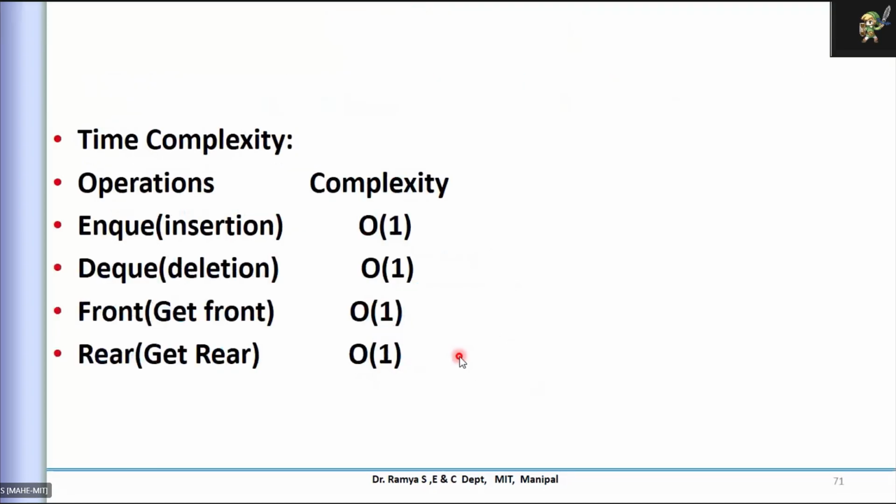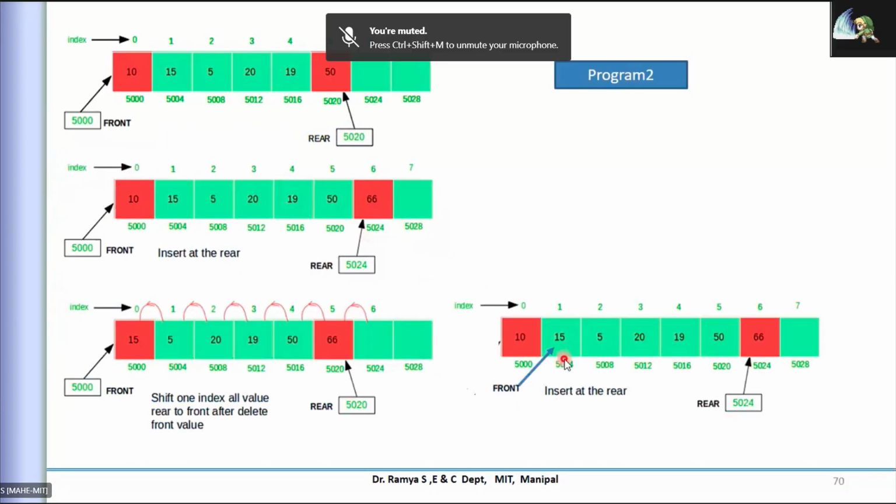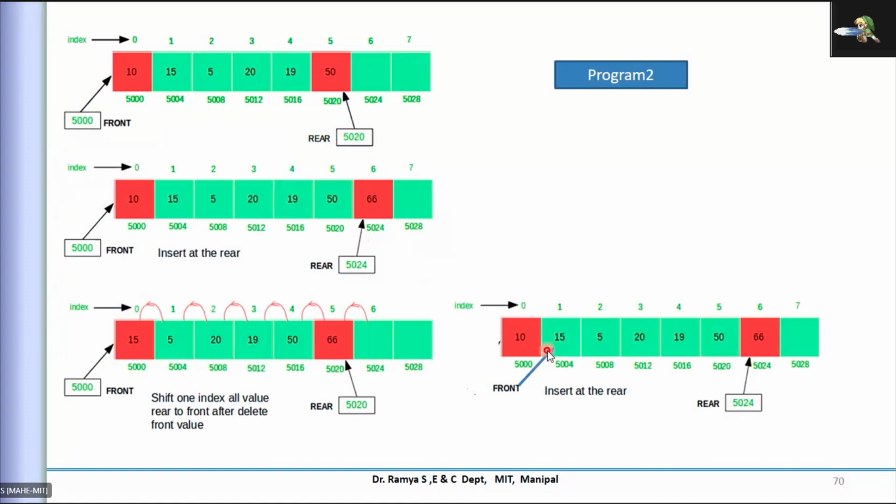Okay, but the problem in this case, what we can see here, is this. Say for example, I have done the DQ, how many times? 1, 2, 3, 4, 5. So 5 times I removed. DQ'd. So what is the pointer position? The pointer is going to come here, because I've removed these 4 elements. Consider it like that. I removed all these elements. The front is going to be moved, it is pointing here. So for example, if I want to insert one more element, I have a space here, so you can insert here.